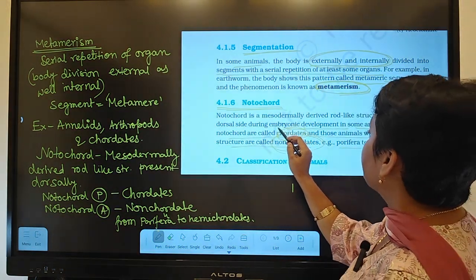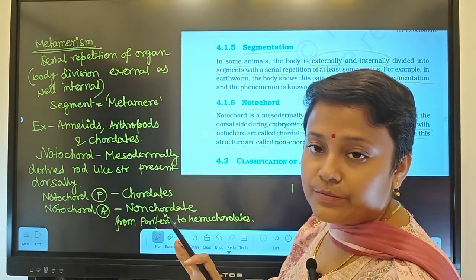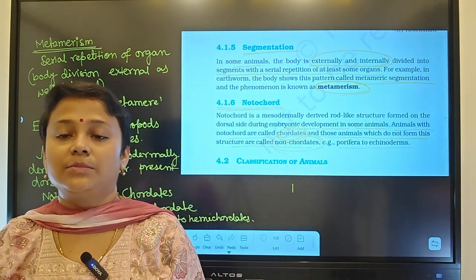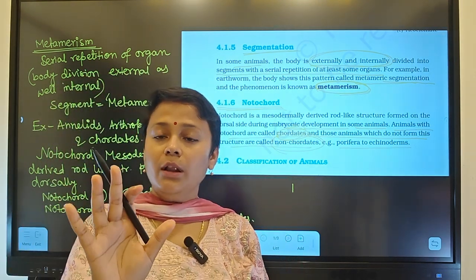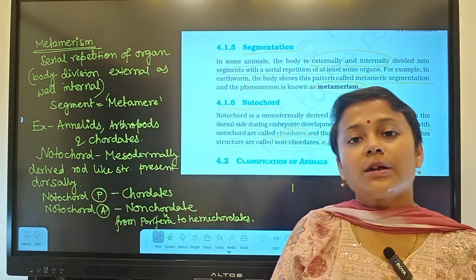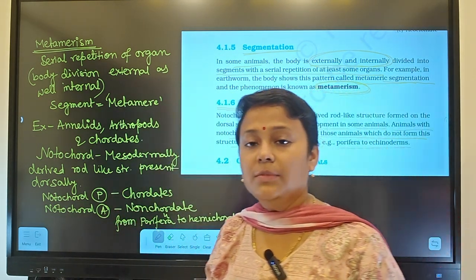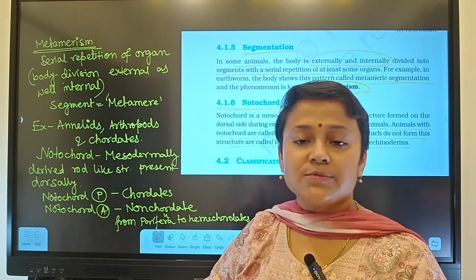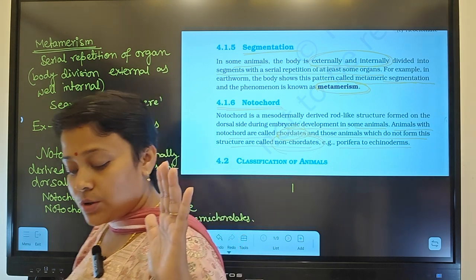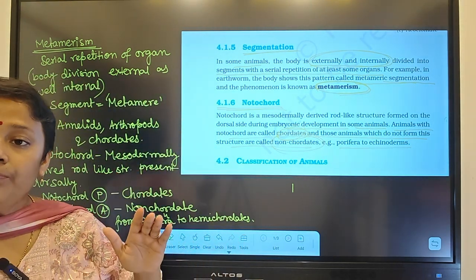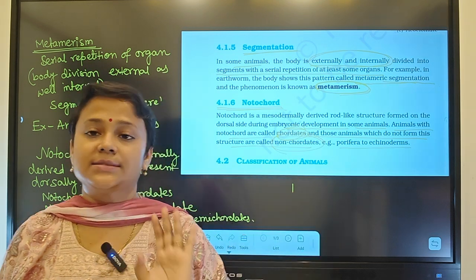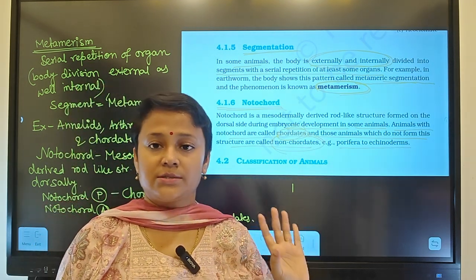Now remember that some organisms will retain the notochord throughout their lifetime. They are called cyclostomes. We will discuss that. But in some organisms, it will be converted to the vertebral column later. Those organisms will be called vertebrata. Later we will discuss that. But those who have a notochord either in the embryonic stage or in the adult stage will be called chordates. Okay.